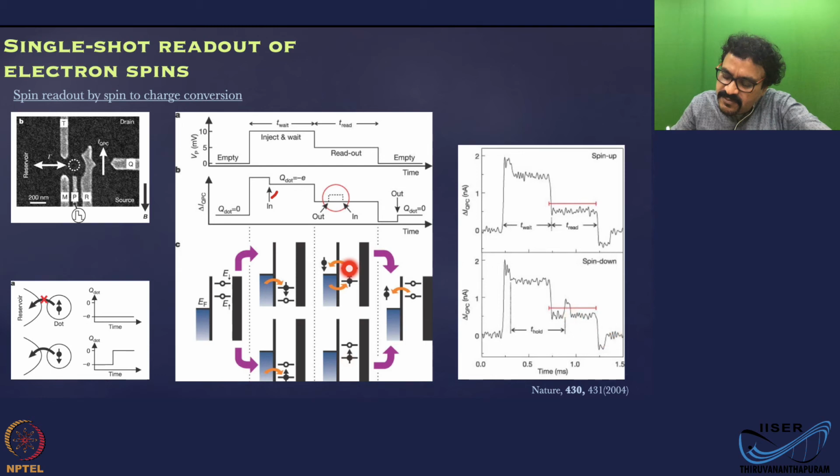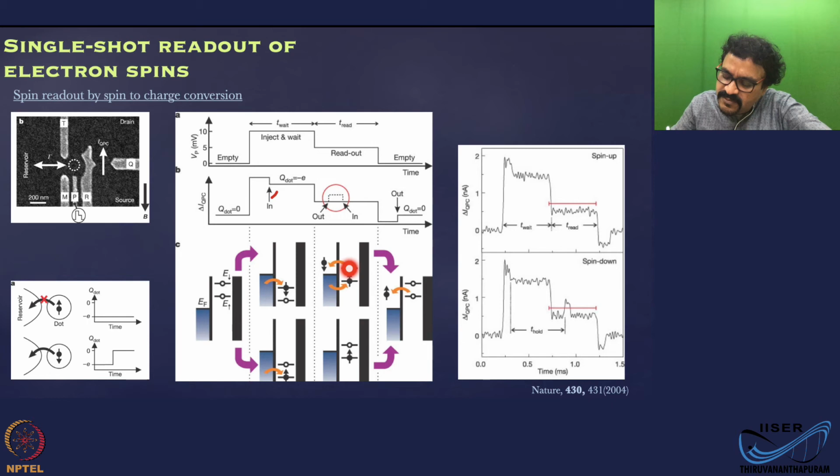But in both cases you are getting this one because the spin was up, but another electron tunneled in, so that needs to be emptied. That will get emptied towards the last part. That is what you are seeing here. In either case, you will empty the dot in this segment.